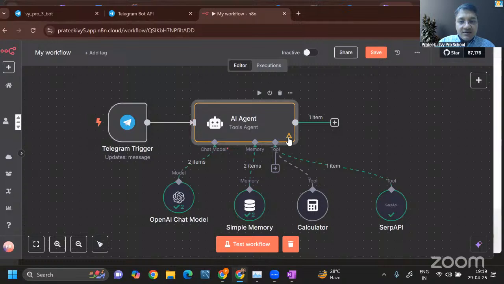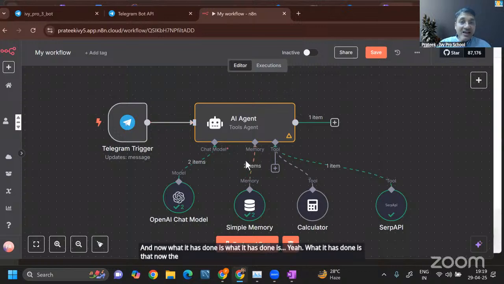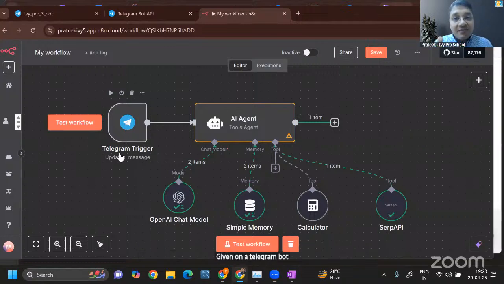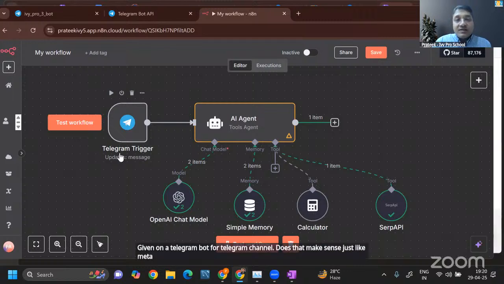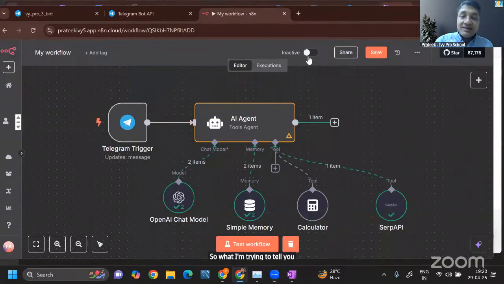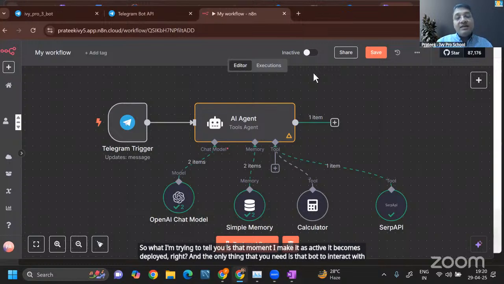And now what it has done is that the trigger for this AI agent is essentially a message given on a Telegram bot or Telegram channel. Is that making sense? Just like Meta AI on WhatsApp is essentially a bot, right? And in order to trigger that, we write at the rate and we call Meta AI, and that's how it gets triggered. So what I'm trying to tell you is that the moment I make it active, it becomes deployed, right? And the only thing that you need is that bot to interact with, because that is where you will get the responses back from this entire AI agent.